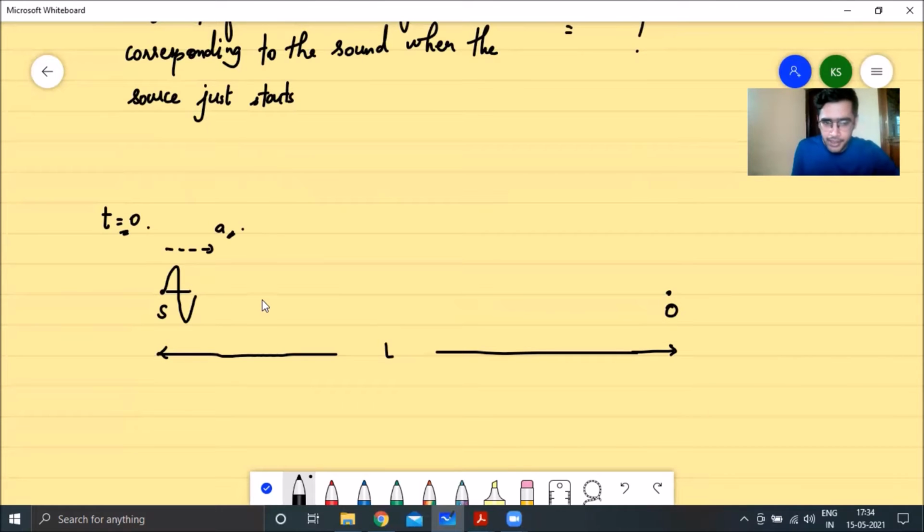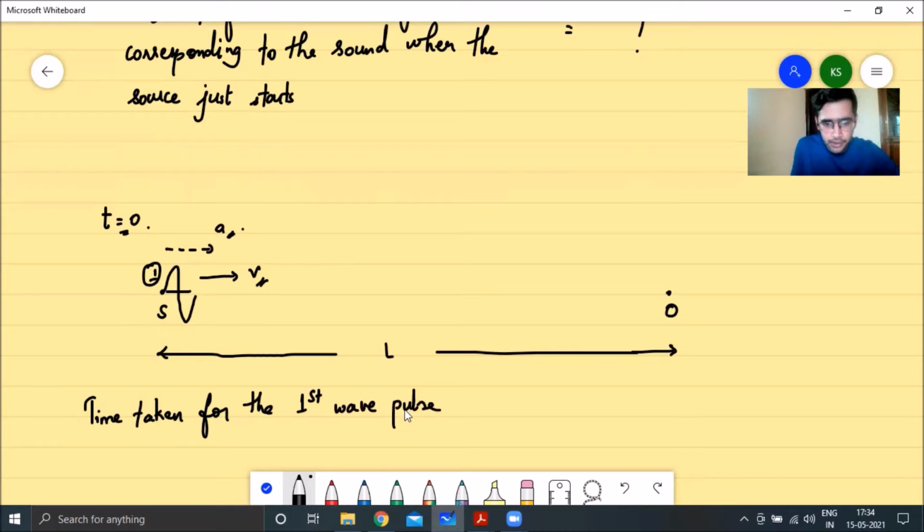After it is emitted, the sound will travel with a speed v, the speed of sound in the medium. Let me write this as 1, indicating that this is the first wave pulse. What will be the time taken for the first wave pulse to reach the observer?